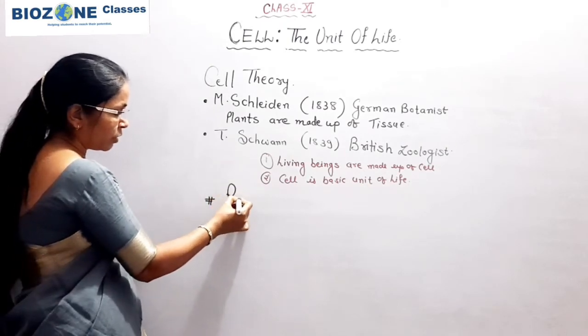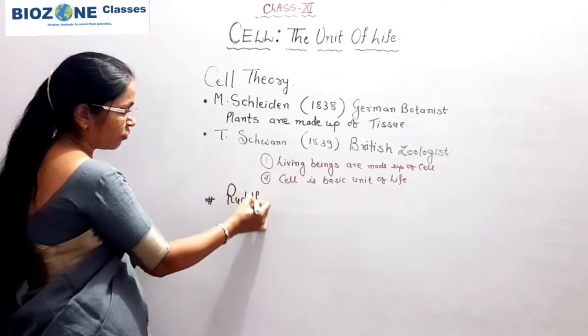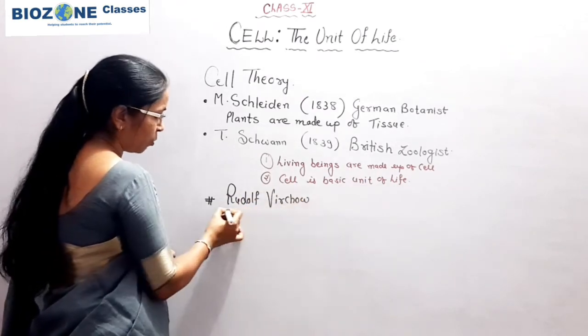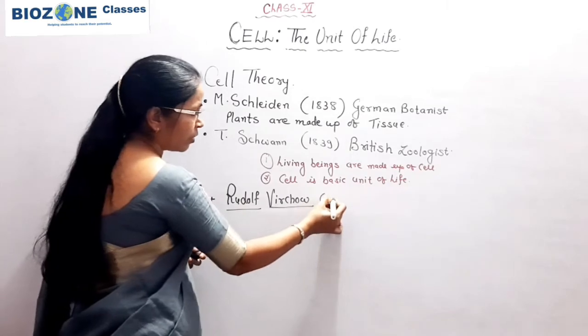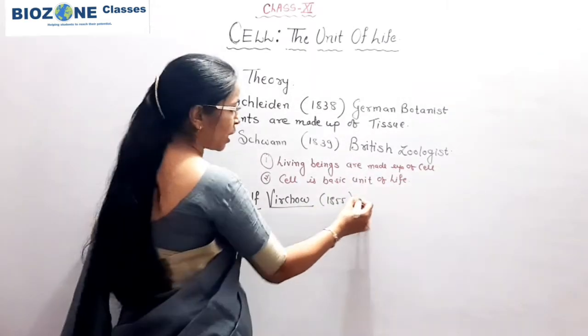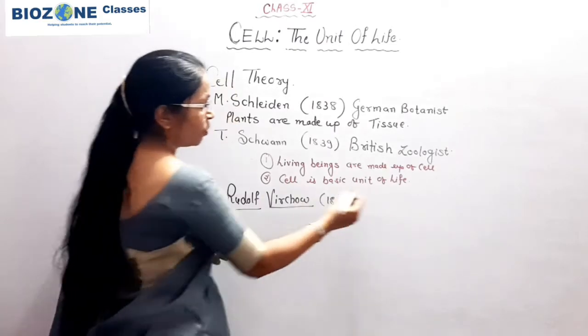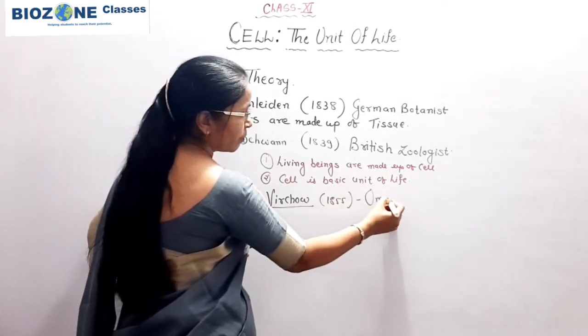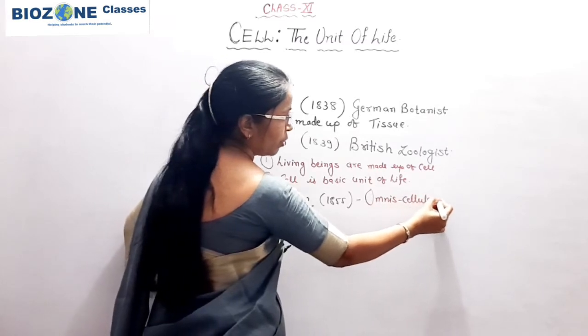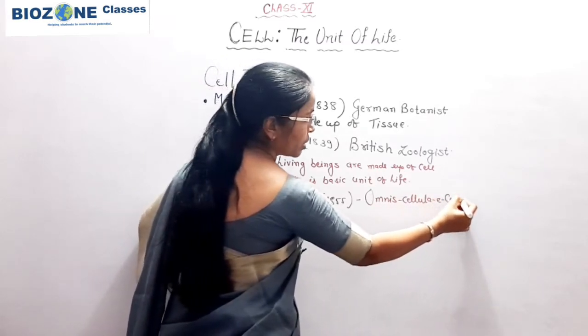So the third scientist is here. The third scientist is Rudolf Virchow, or R. Virchow, who in 1855 proposed the concept of omnis cellula e cellula.